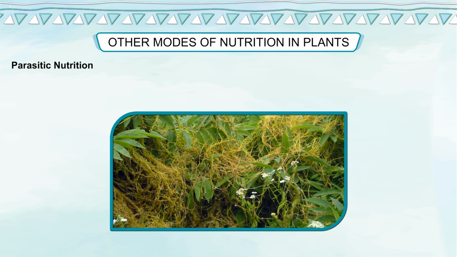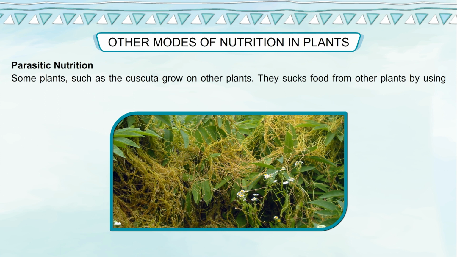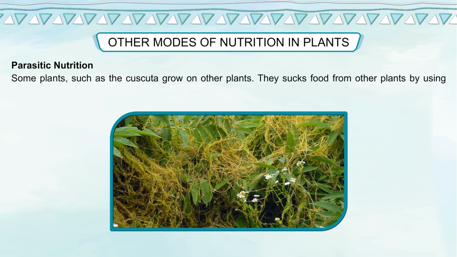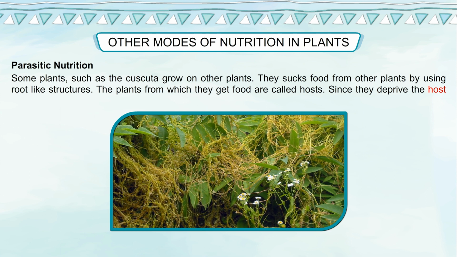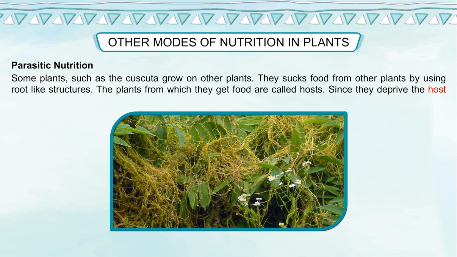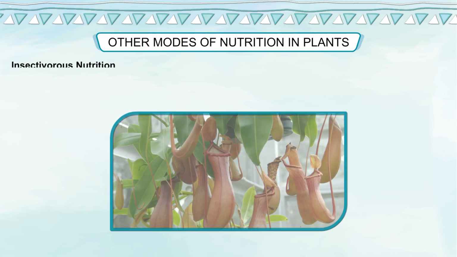Parasitic nutrition. Some plants such as the cuscuta grow on other plants. They suck food from other plants by using root-like structures. The plants from which they get food are called hosts. Since they deprive the host plant of valuable nutrients, they are called parasites.